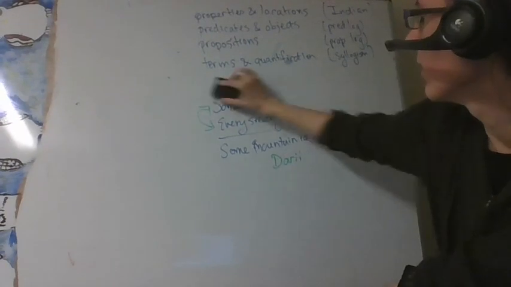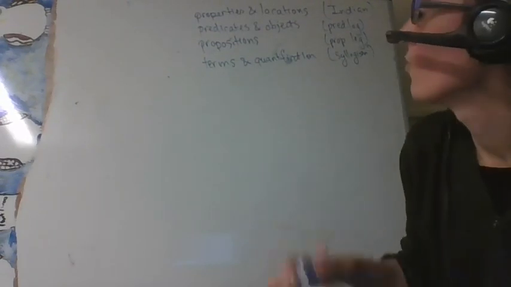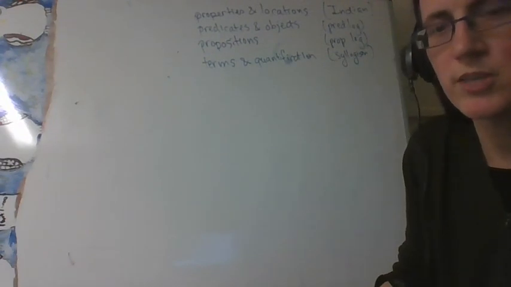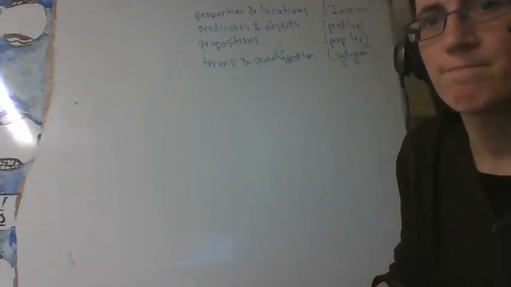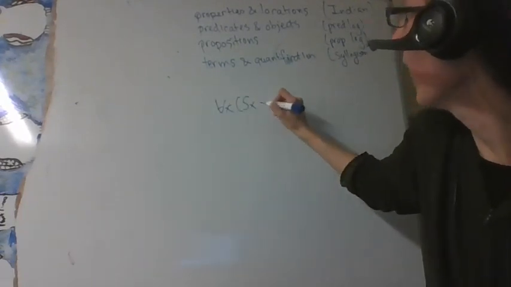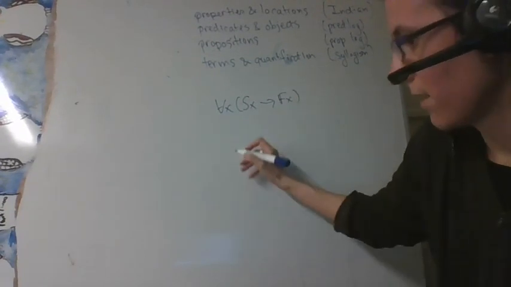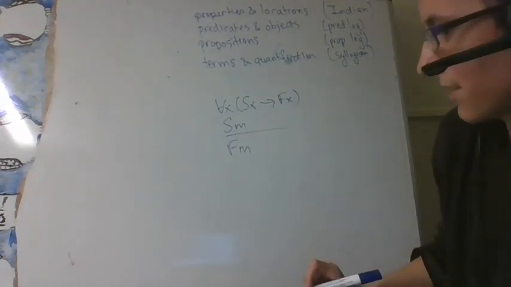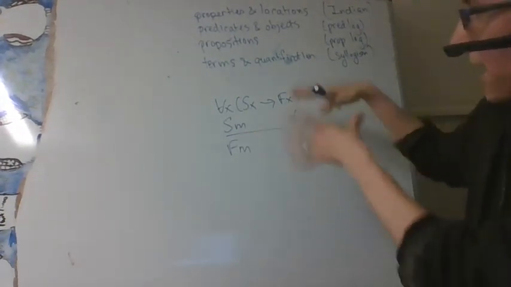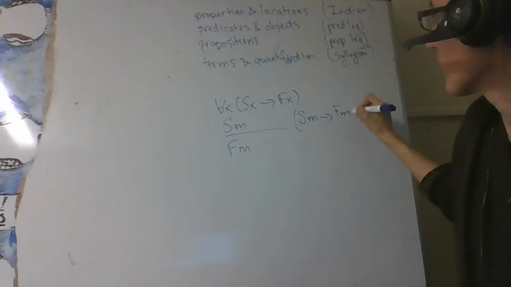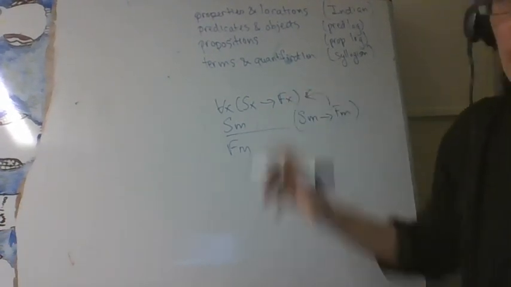What would happen then if, for instance, instead of looking at this as properties and locations, we think of it in terms of predicates and objects? Maybe this will actually make more sense of what is going on. So we could say something like, well, every smoky thing is a fiery thing. Then this particular mountain is smoky, therefore this particular mountain is fiery. And then this has in the background a suppressed premise of universal generalization from that premise.